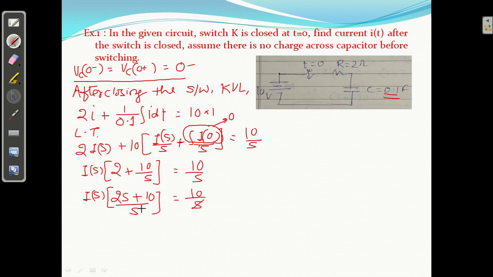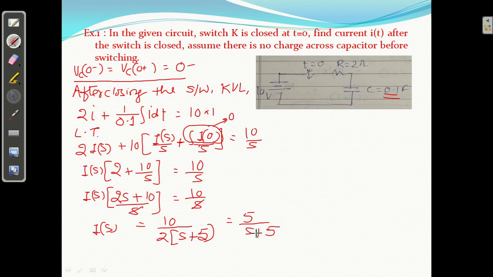This s and this s will be cancelled. Taking 2 common, we get s plus 5 here, and 10 upon 2 is 5, so I of s equals 5 upon s plus 5.